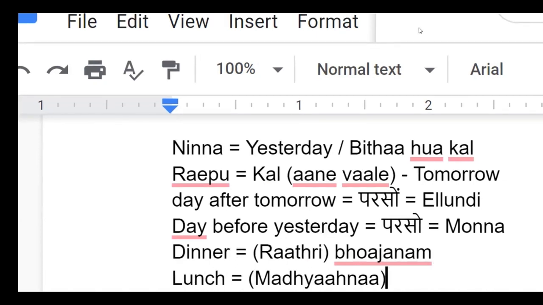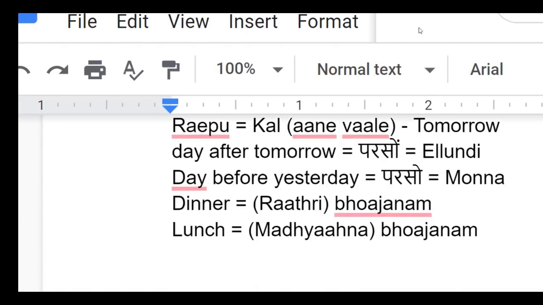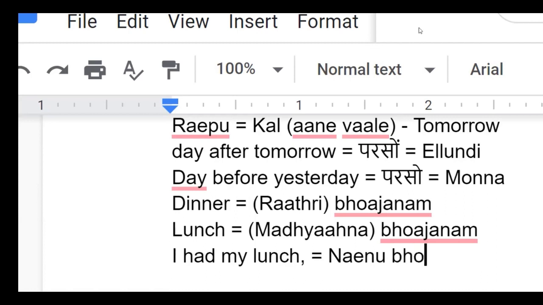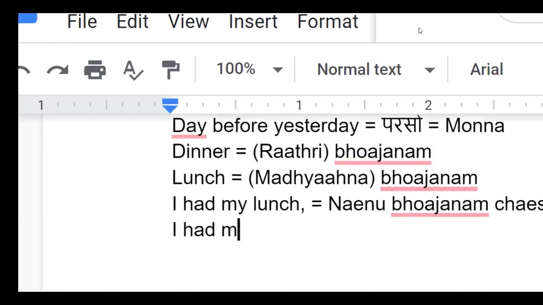Lunch. Madhyahna Bhojanam. Okay. Madhyahna Bhojanam. Okay. So here also same thing. You don't need to specify. నేను మధ్యాహ్న భోజనం చేశాను. Just say భోజనం చేశాను. I had my lunch. నేను భోజనం చేశాను. Okay. Now I had my dinner. It is same. నేను భోజనం చేశాను.